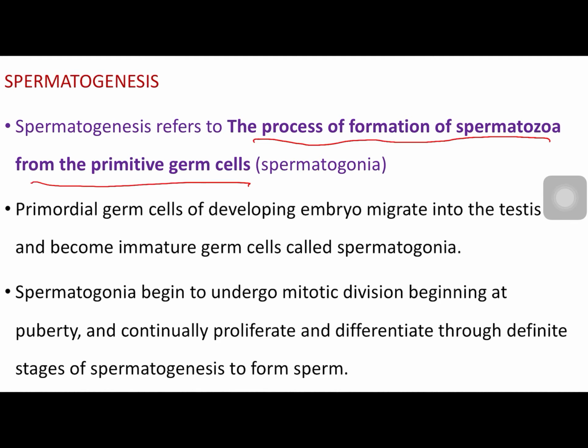Primordial germinal cells of the developing embryo, at the beginning during fetal life, migrate into the testis and become immature germ cells called spermatogonia. They remain dormant there till the time of puberty. At the time of puberty, these spermatogonia begin to undergo mitotic division, and continually they proliferate throughout adult life.